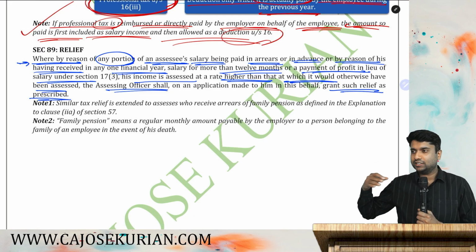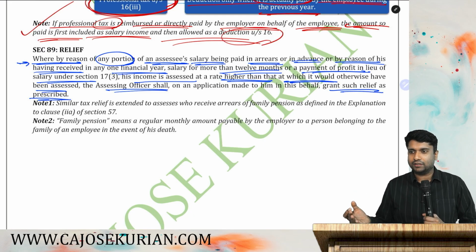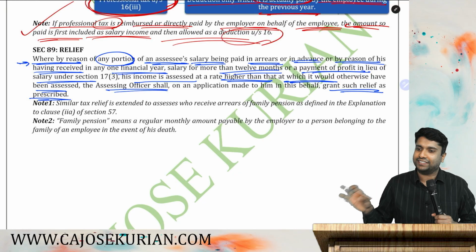If you read this sentence twice, thrice, even after that you will not understand anything.